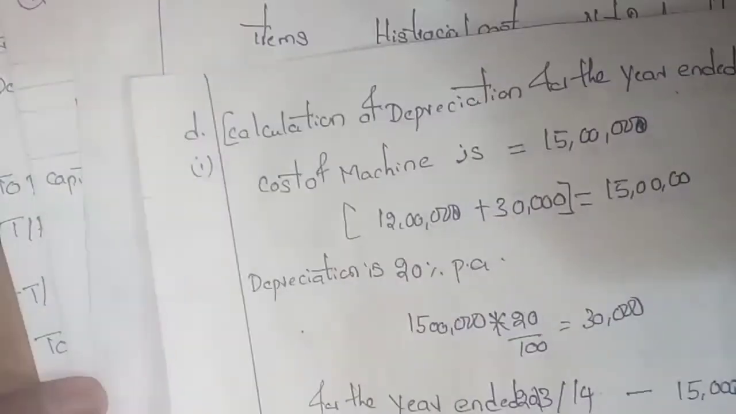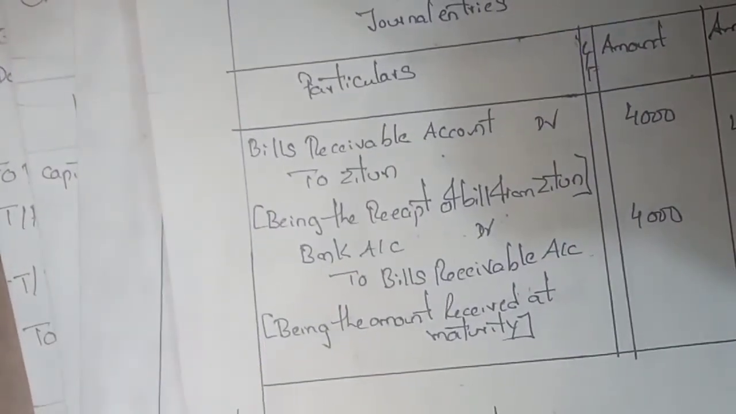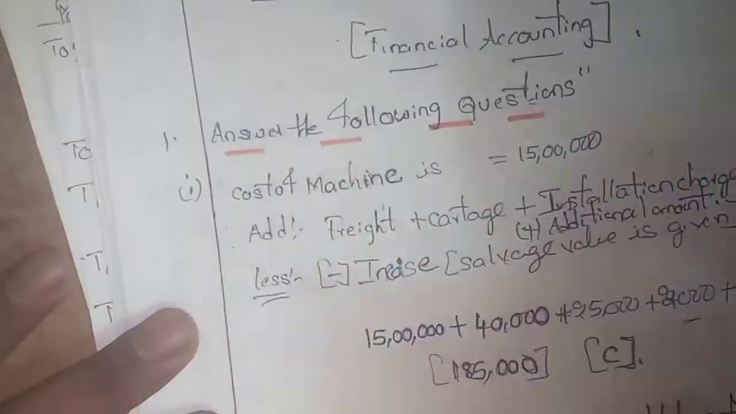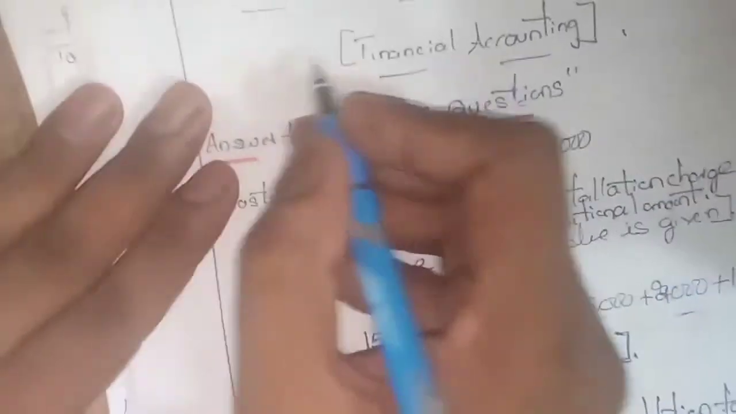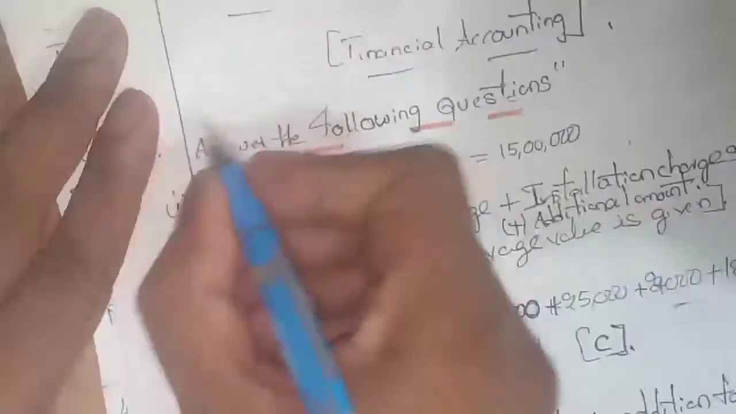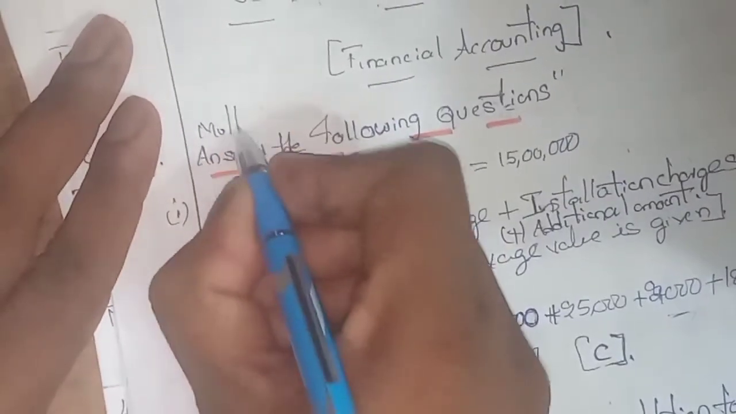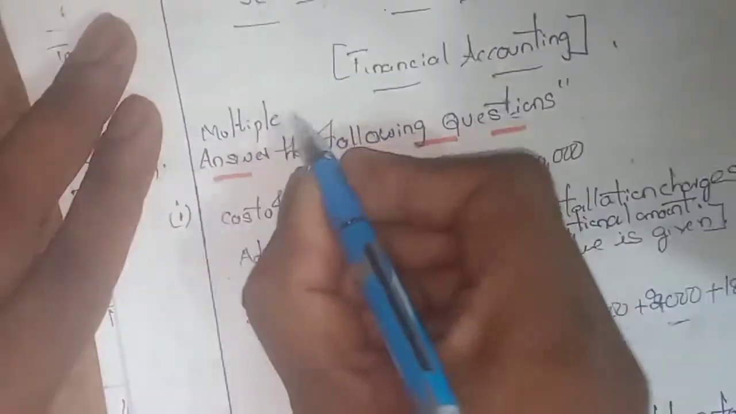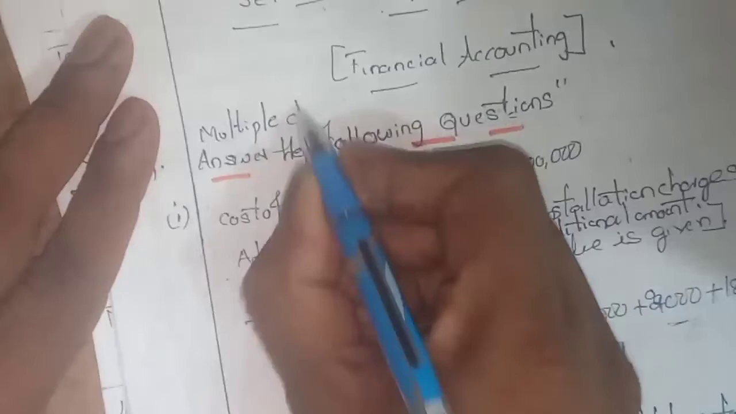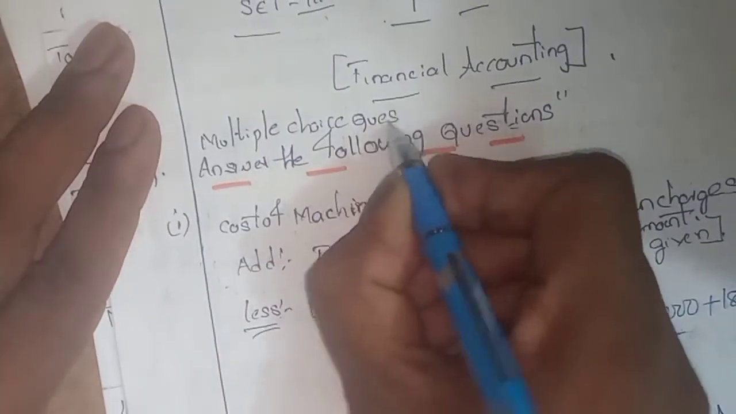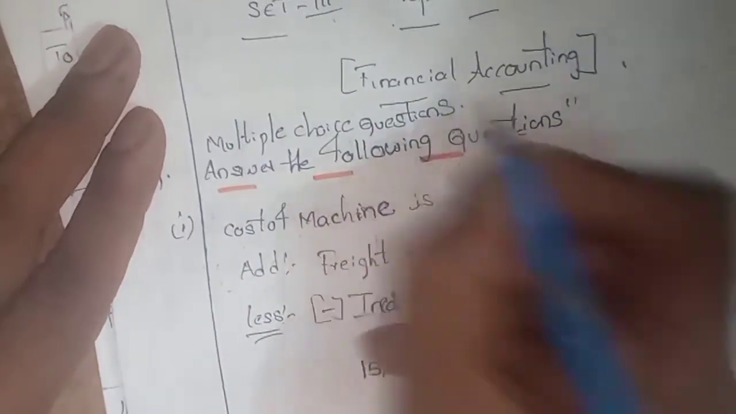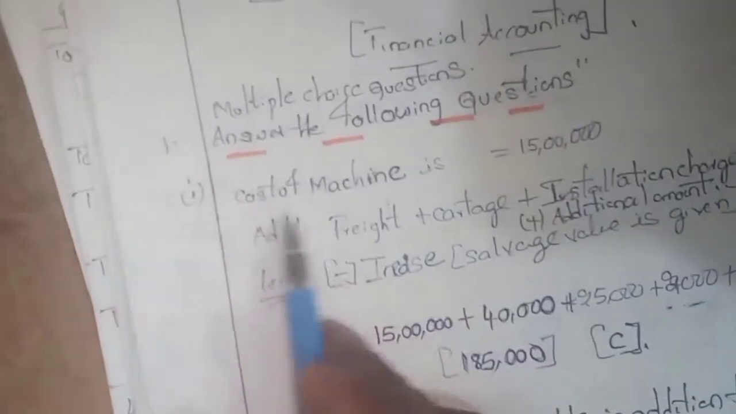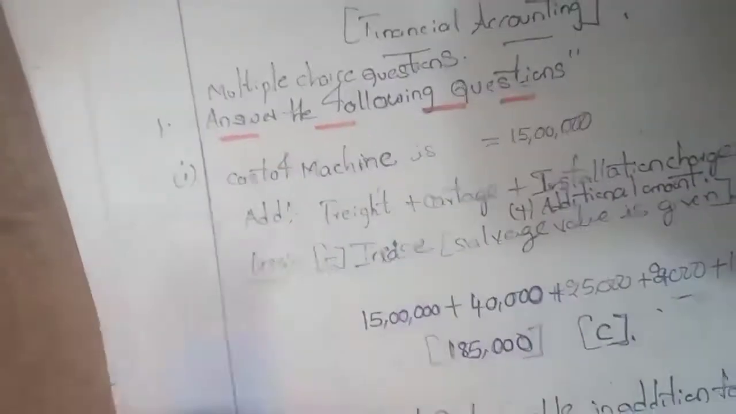So first of all, answer the following questions. Financial accounting, multiple choice questions. So cost of machine is 15 lakhs.